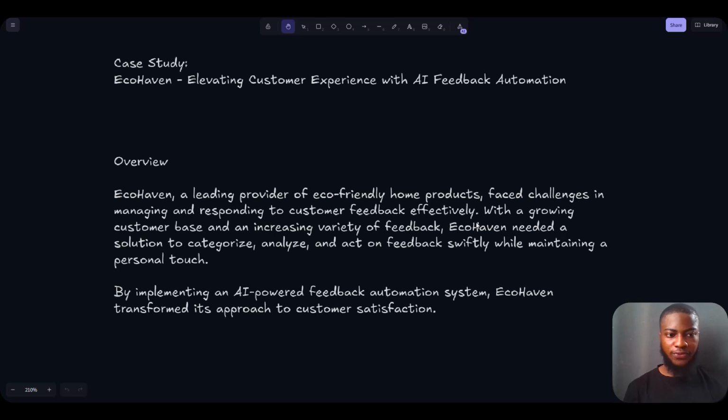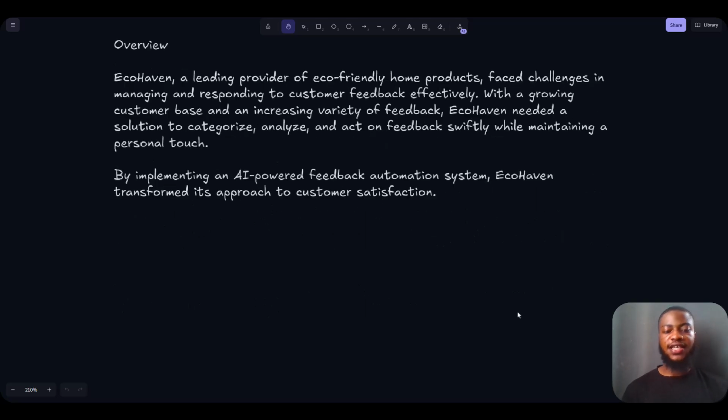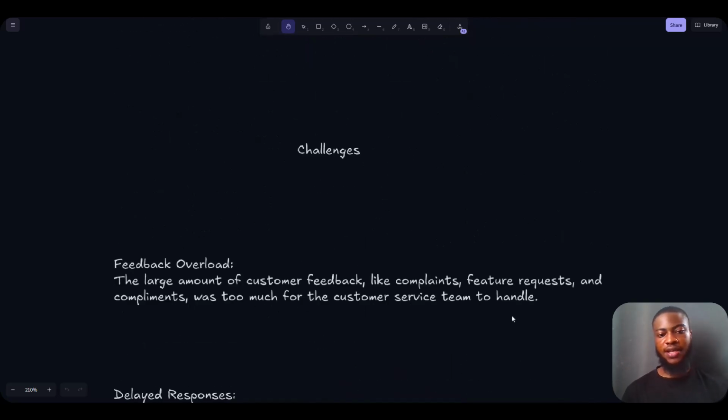So a little overview. n8n is a leading provider of eco-friendly home products. They face challenges in managing and responding to customer feedback effectively. With a growing customer base and increasing variety of feedback, they needed a solution to categorize, analyze, and act on feedback while maintaining a personal touch. By implementing an AI-powered feedback system, this company was able to transform its approach to customer satisfaction. So these are the challenges this company n8n is facing.